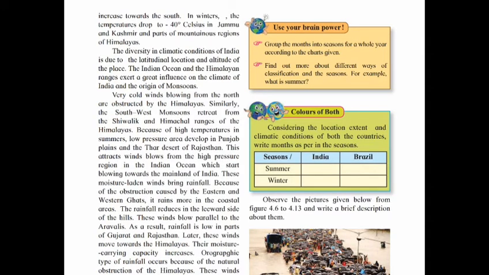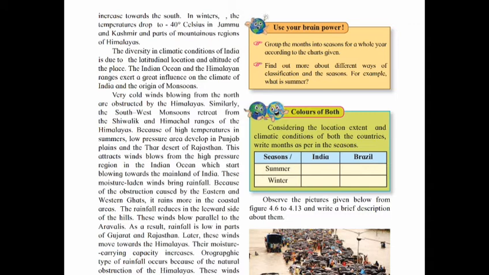In winters, the temperatures drop to minus 40 degrees Celsius in Jammu and Kashmir and parts of mountainous regions of the Himalayas. The diversity in climatic conditions of India is due to the latitudinal location and altitude of the place.